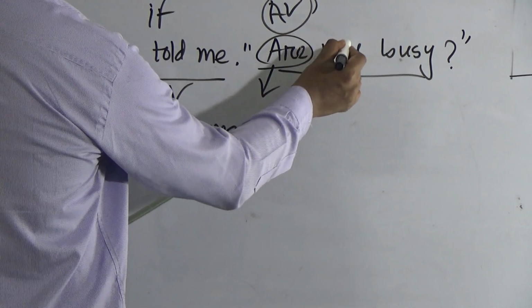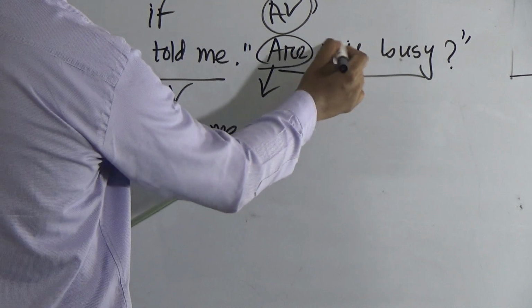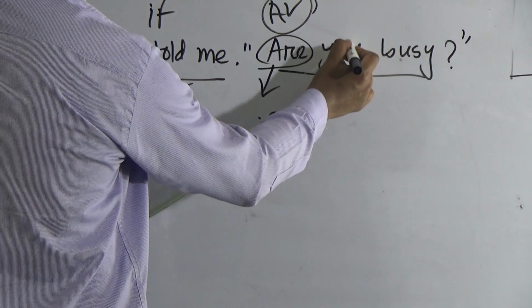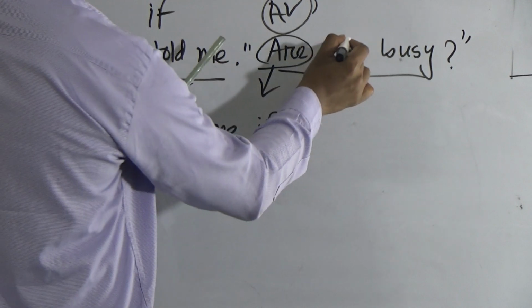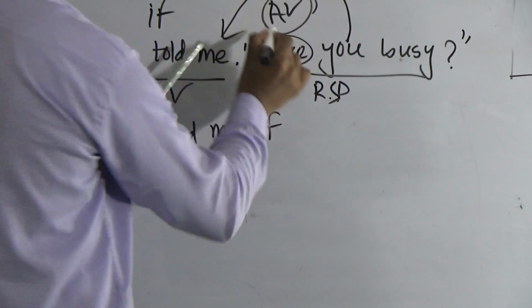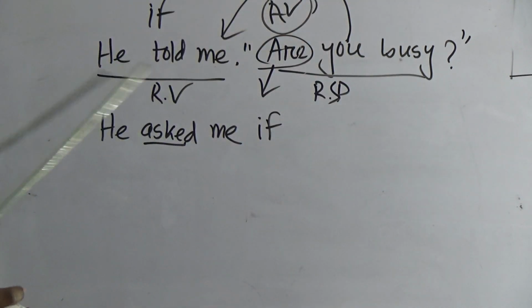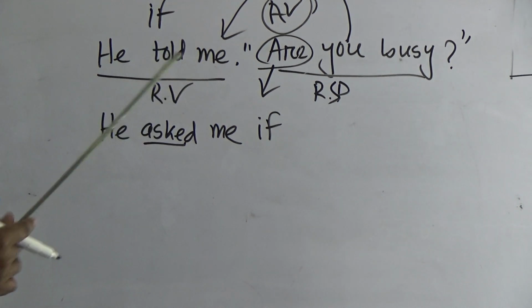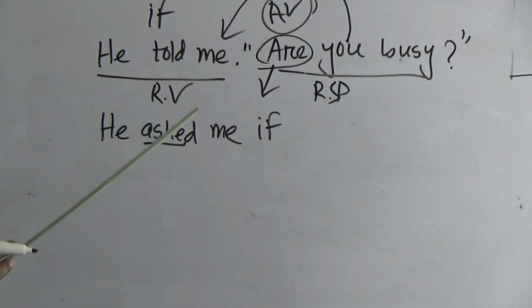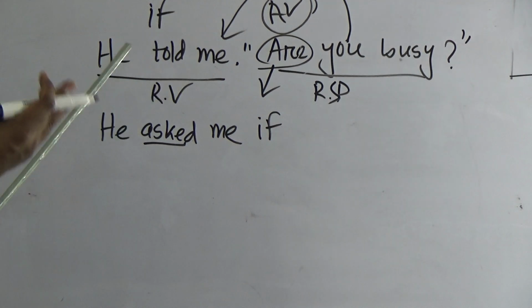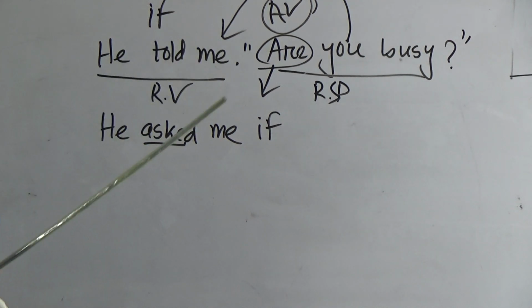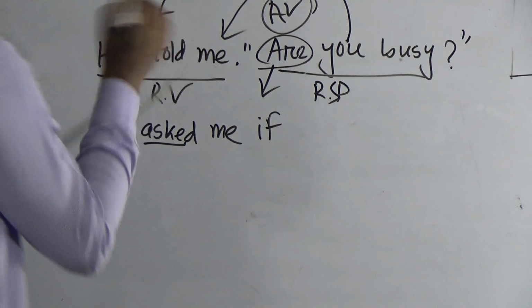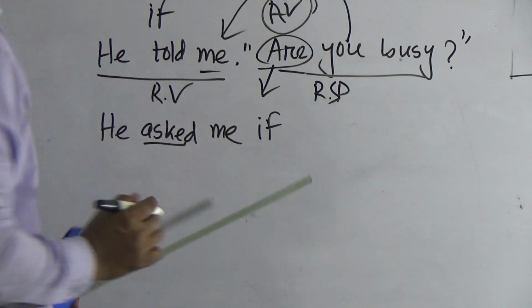You is the subject here. Are you busy? So you is second person. I told you that the second person will change according to the object of the reporting verb. So it's me. You know that me is in which form? I, me is in the objective form. So we have to use its subjective form. Me's subjective form is I.